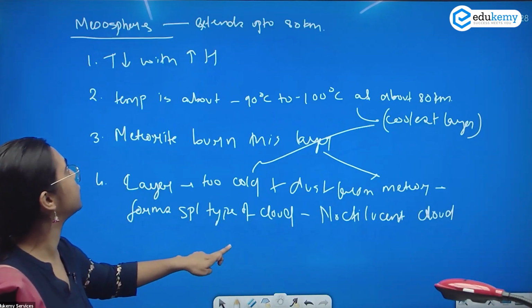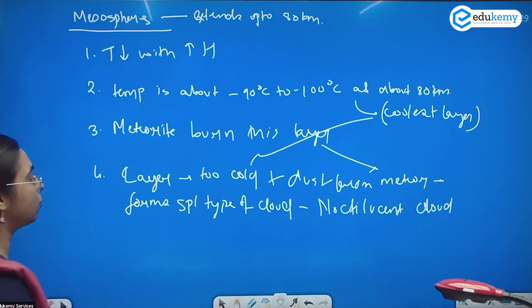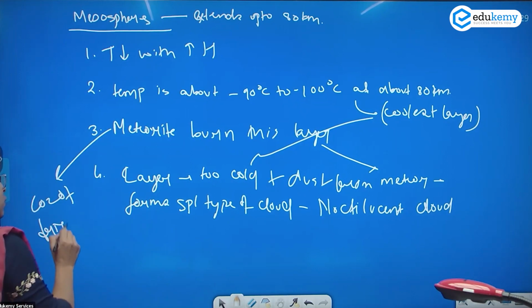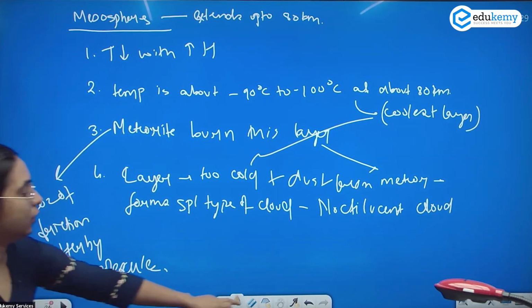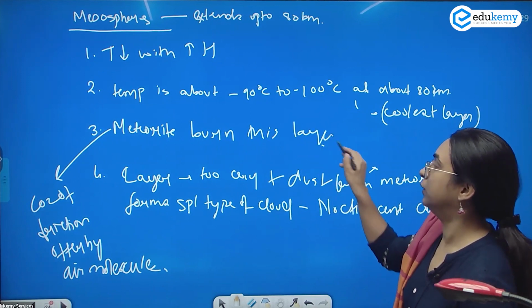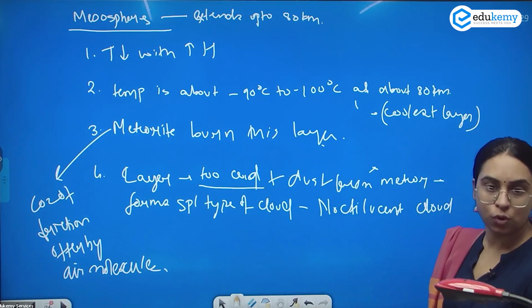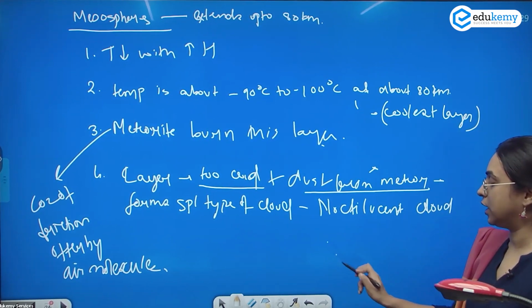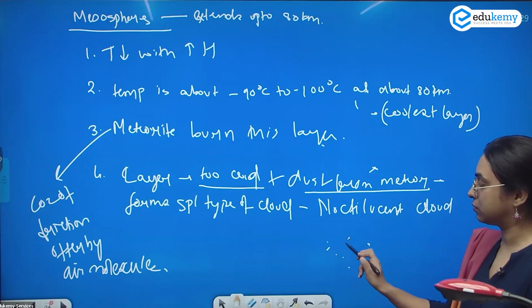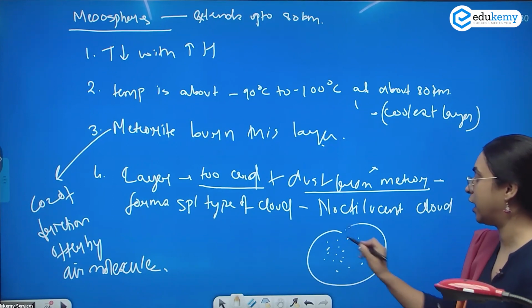Now, this is your mesosphere. Why are meteors burning? The meteor burns in this layer because of the friction offered by the air molecules. The mesosphere is too cold, plus there is dust from the meteor. So this dust from the meteor gets condensed around the cooler air molecules.